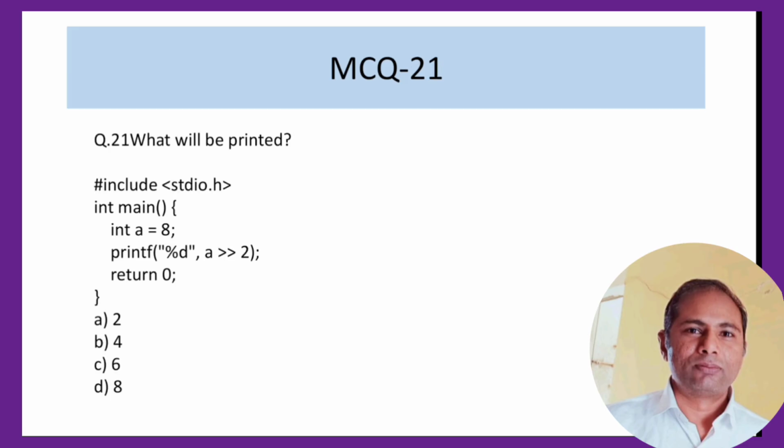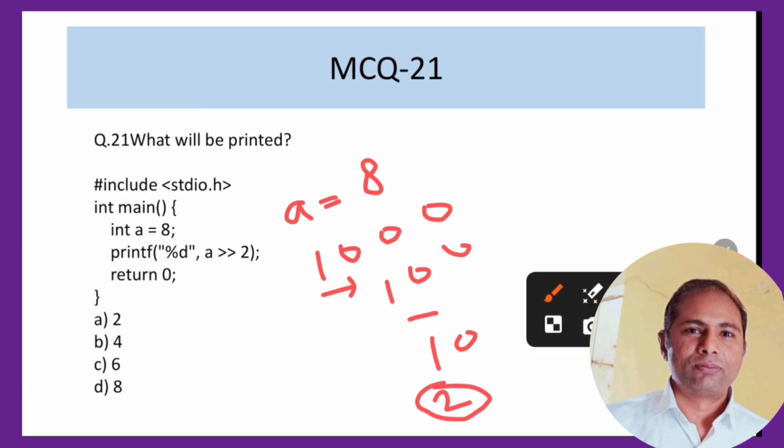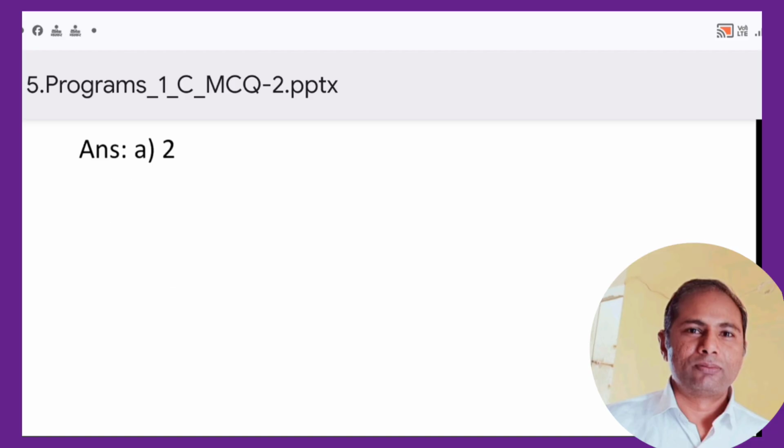Now if we talk about MCQ 21, a is equal to 8. 8 in binary is 1000. If we shift this by one place, we will have 100. If we shift this by again one place, then we will have 10. So this becomes 2. So 2 should be the correct answer. Like this we can also calculate 8 divided by 2 squared, which gives us 2. So this 2 means option A is the correct answer for this MCQ.